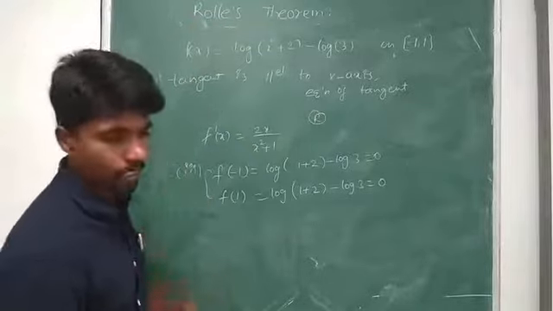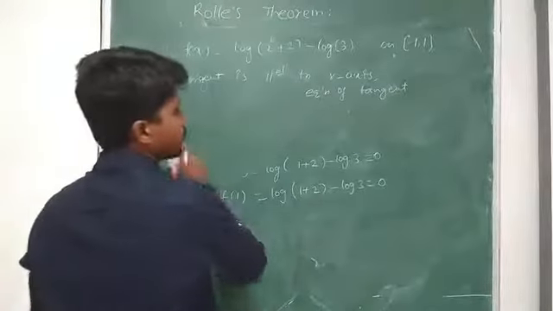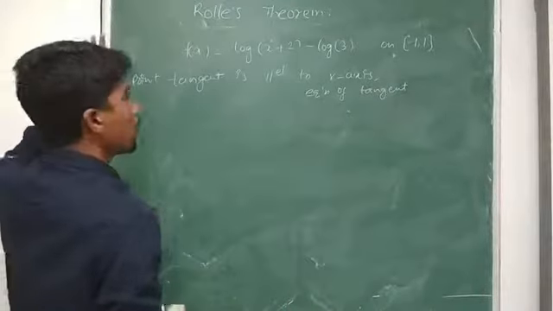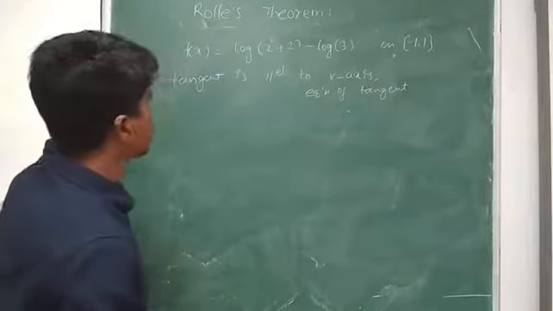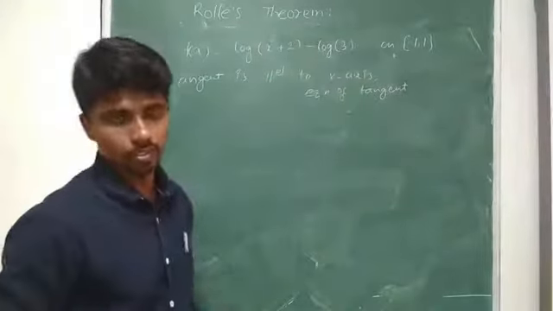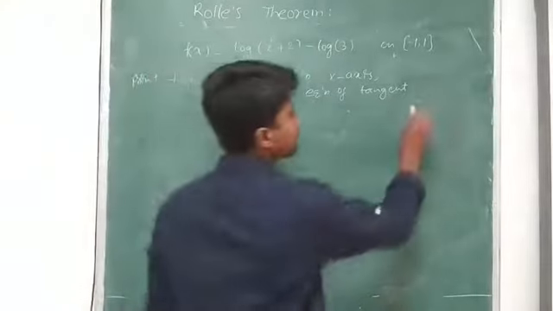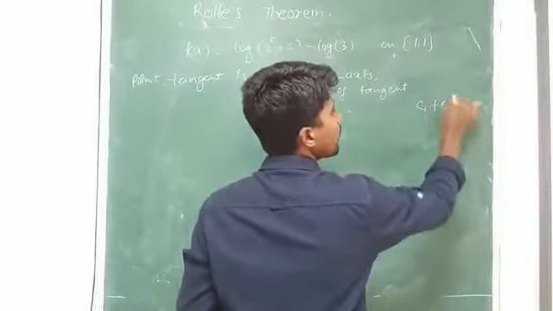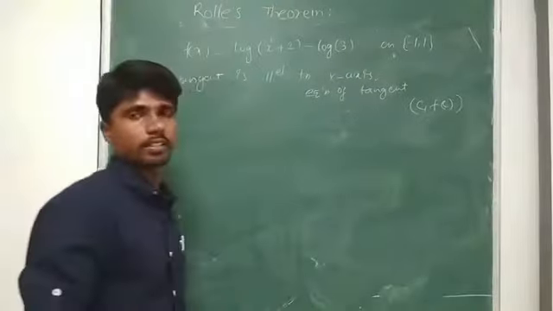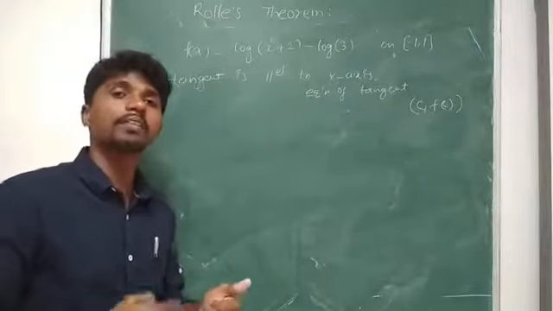So if it satisfies Rolle's theorem, they asked us to find the point where the tangent is parallel to the x-axis. The point where the tangent is parallel to the x-axis is nothing but c comma f of c, which we have discussed earlier. So first I have to find the point c where its derivative is 0.